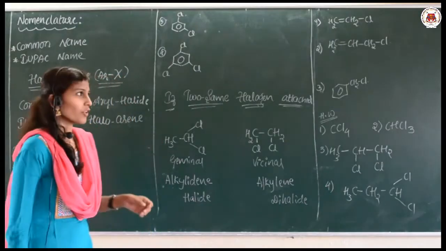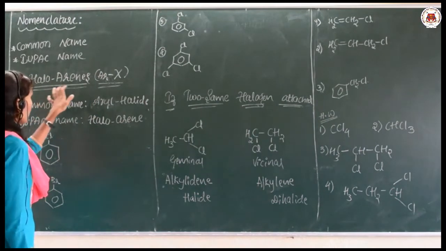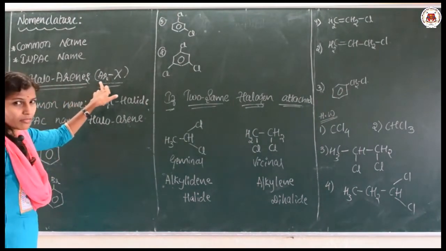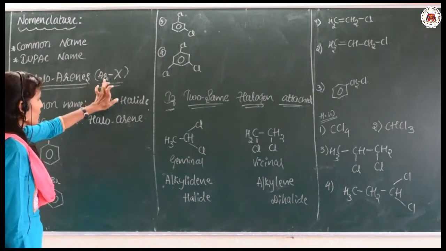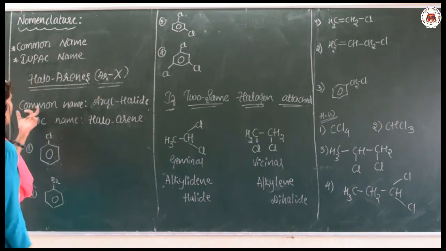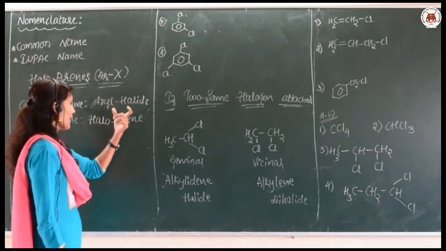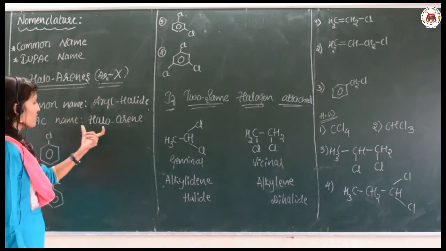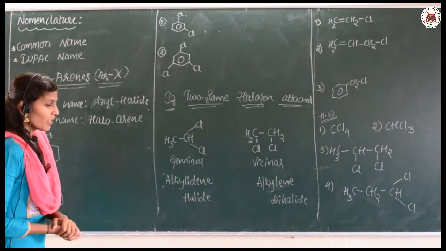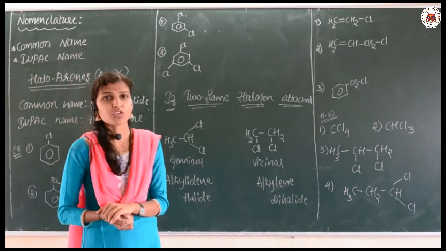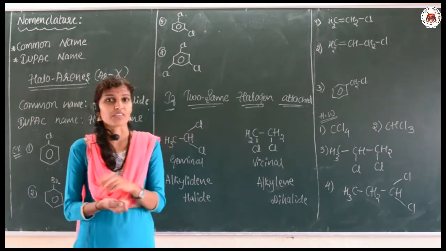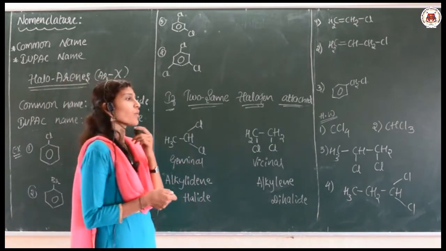Let us continue with the nomenclature of the haloarenes. Haloarenes are represented by aryl halide, that is, Ar means aryl group, ArX I have represented. So, the common name will be aryl halide, while the IUPAC name is haloarene. In case of haloarenes, most of the time the common name as well as the IUPAC name are the same only.